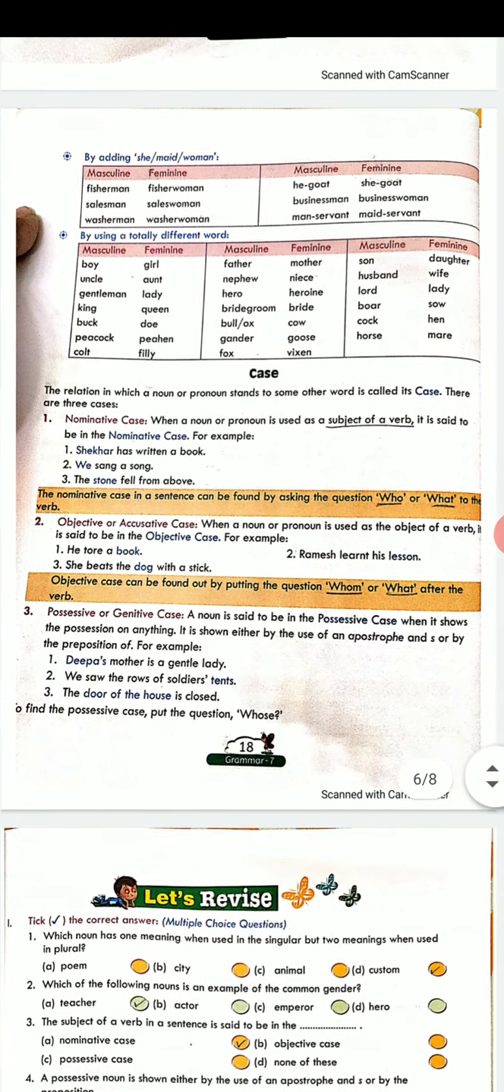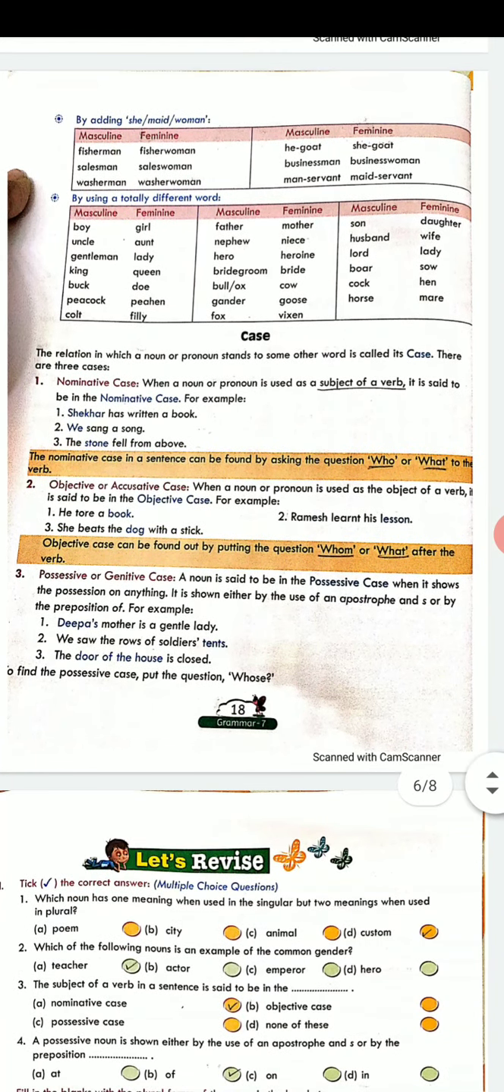We come to the next page. There are times when masculine to feminine is changed and you have to add a she or a maid or a woman. Like a washerman will become washerwoman, or a salesman will become saleswoman. In the same way, milkman becomes milkwoman. Fisherman becomes fisherwoman.